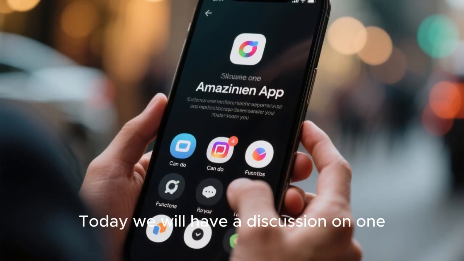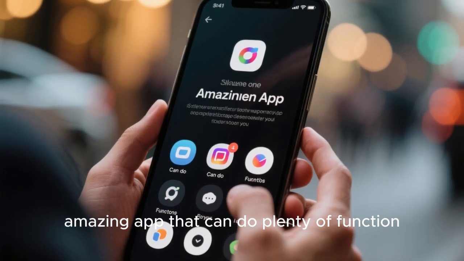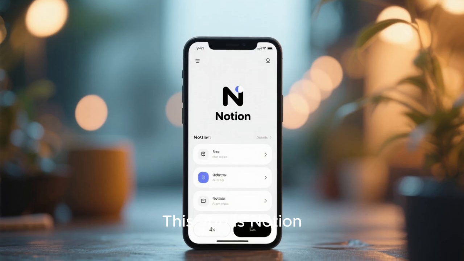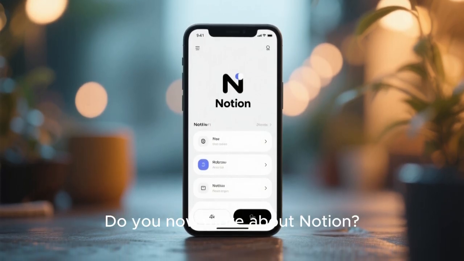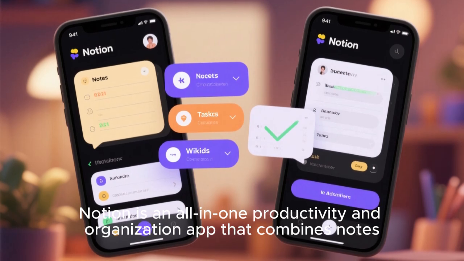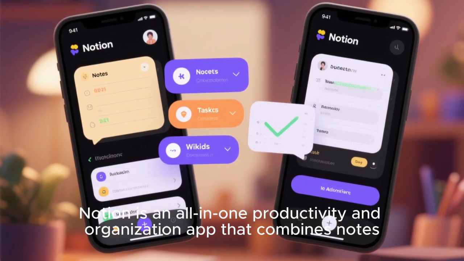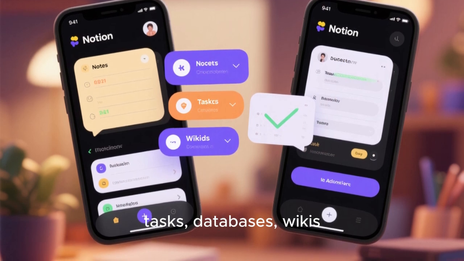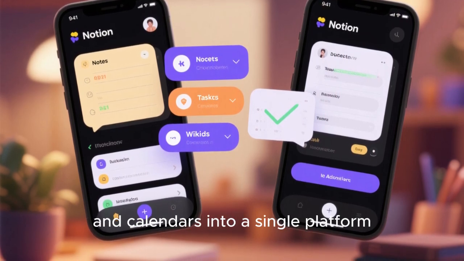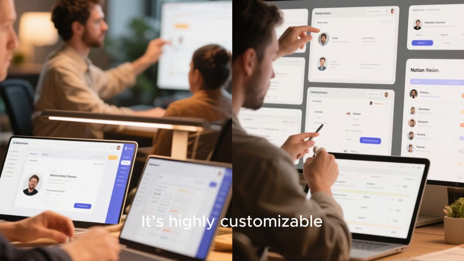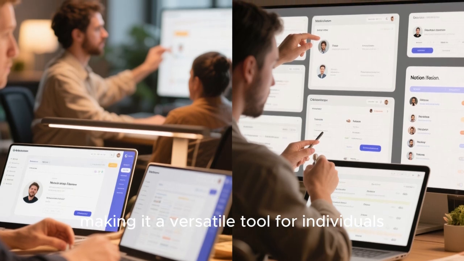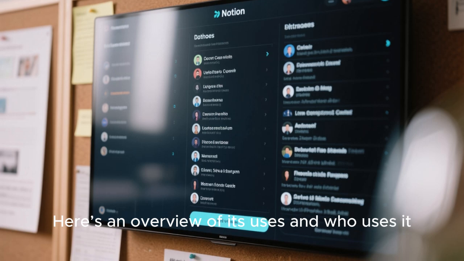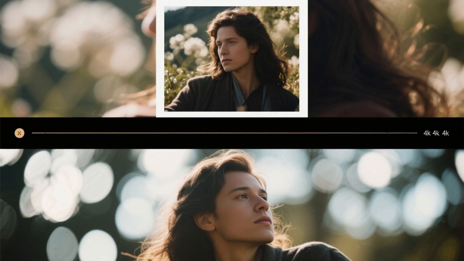Today we will have a discussion on one amazing app that can do plenty of functions. Really, this app deserves your attention. This app is Notion. Do you know more about Notion? Notion is an all-in-one productivity and organization app that combines notes, tasks, databases, workspaces, and calendars into a single platform. It's highly customizable, making it a versatile tool for individuals, teams, and organizations. Here's an overview of its uses and who uses it.